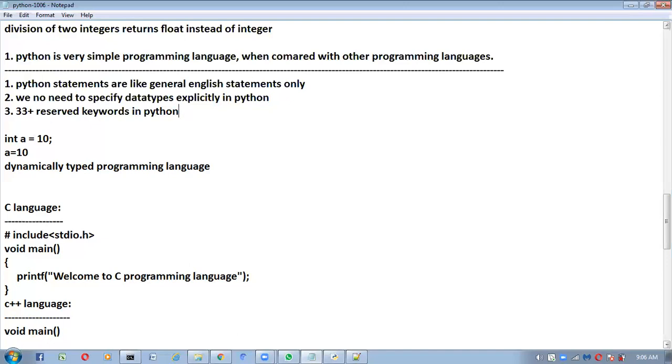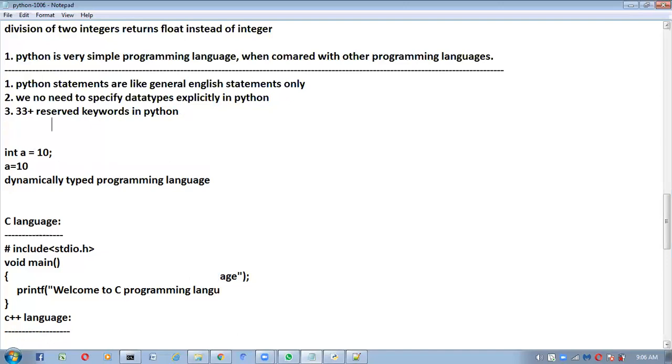Suppose I want to write one function in Python. Before writing any function, it should be started with the def keyword. This def keyword is already reserved for functions. In Python, if you want to write any function, compulsorily it should start with the def keyword. So this name is already reserved for functions, and apart from that we can't use this name in Python.